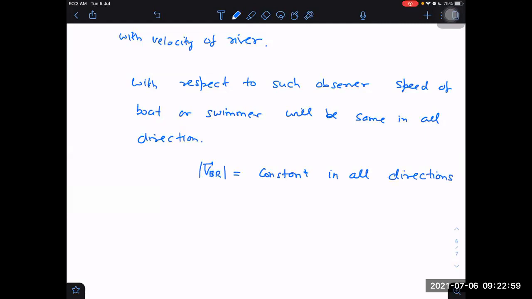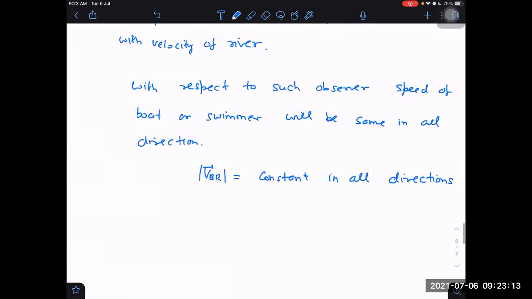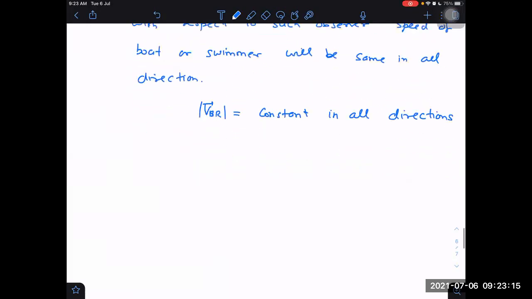Constant in all directions. Velocity of boat with respect to river will be constant in all the directions. Is it okay? Yes, sir. Right. So, keeping this idea in mind,